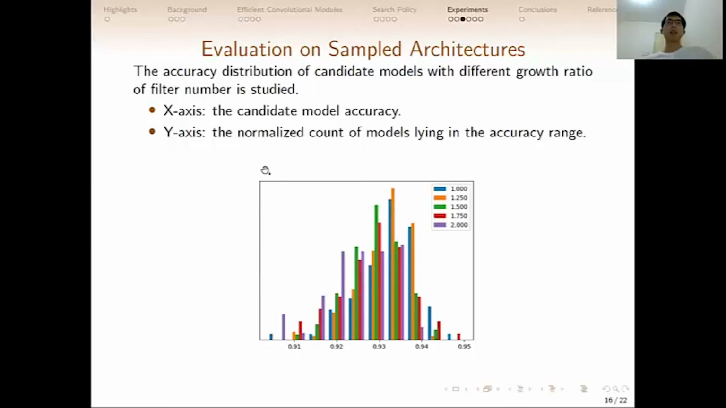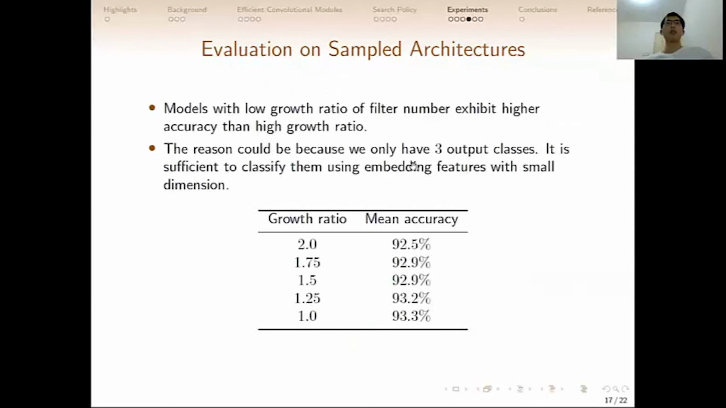We also plot the accuracy distribution of candidate models with different growth ratios of filter number. In this figure, the x-axis is the candidate model accuracy. The y-axis is the normalized count of models lying in the accuracy range. If we calculate the mean accuracy for different growth ratios, we get this table. As we can see, as the growth ratio increases, the mean accuracy decreases. The model with a constant number of filters in each convolution block has the highest mean accuracy.